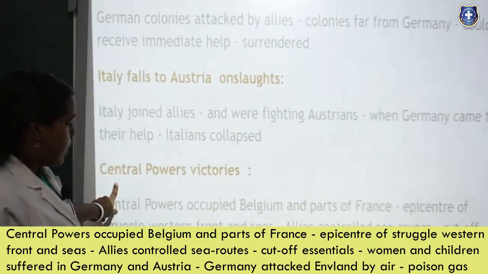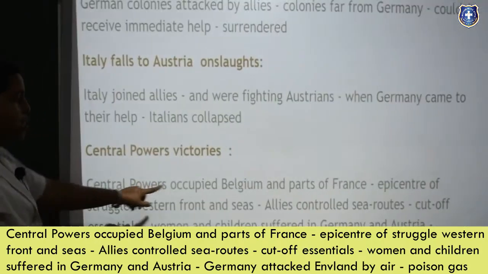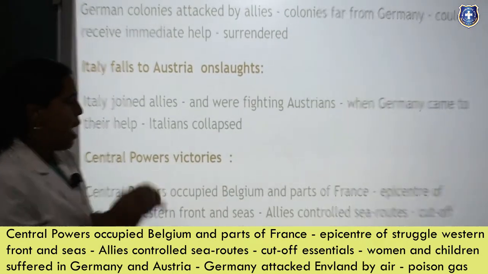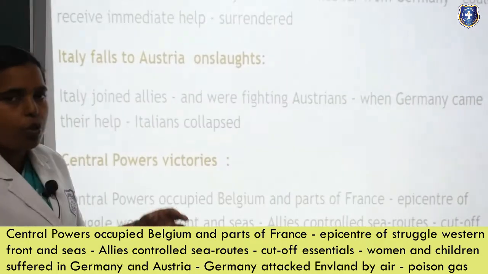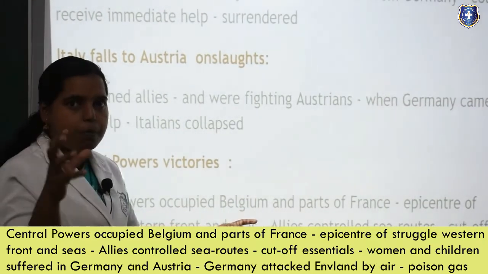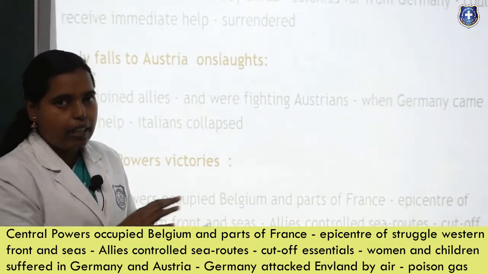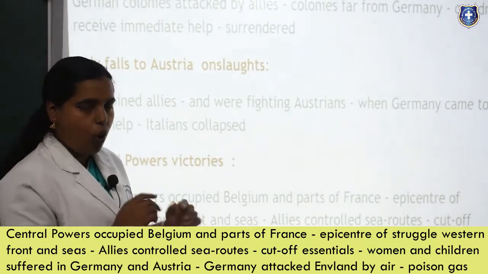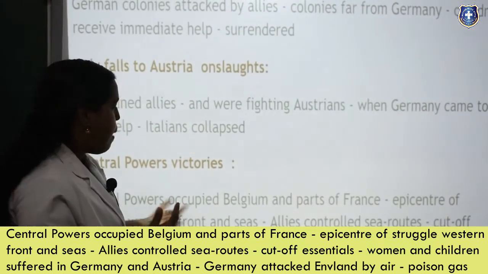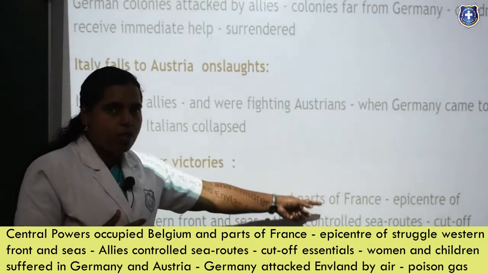Then Central Powers victories. Central Powers occupied Belgium and parts of France. So only some parts, they are not able to take control of the whole nation, but instead they are trying to capture at least small areas so that they can take part of the whole nation. So that's their idea and the target. So Central Powers is attacking Belgium and parts of France.